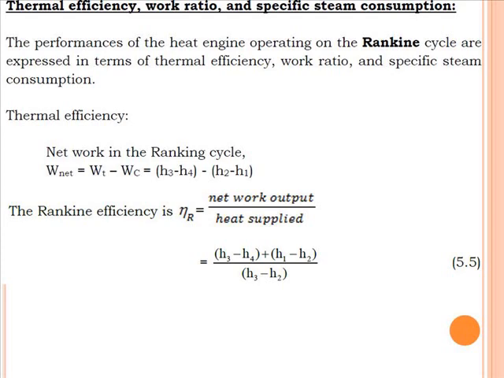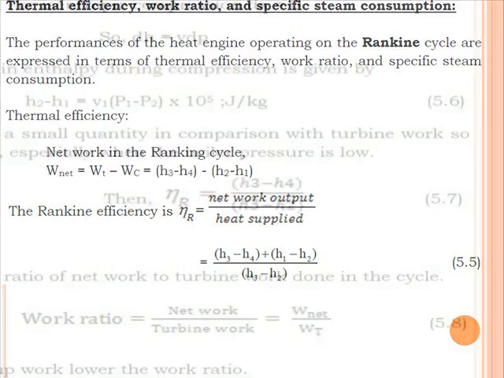So what is the net work output formula? That is H3 minus H4, that is the turbine work available, minus H2 minus H1, that is the pump work, divided by H3 minus H2, that is the heat supplied in the boiler. So equation number 5.5 is the efficiency of the Rankine cycle, which considers the pump work.